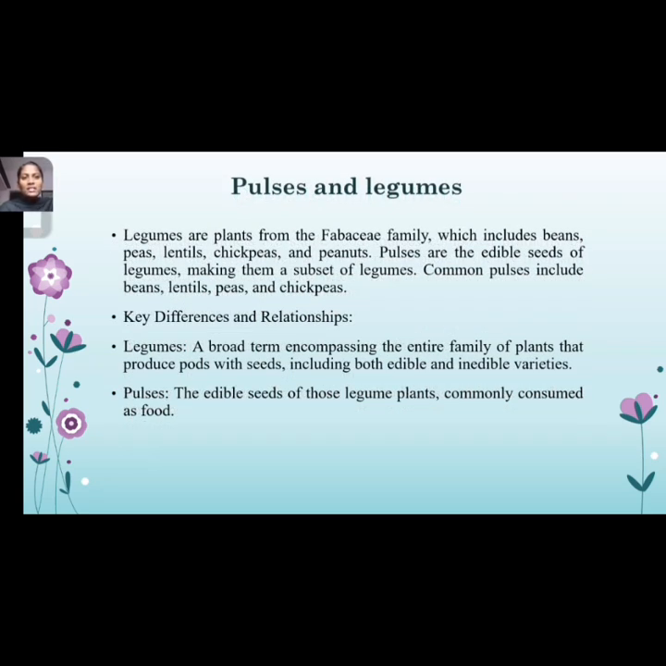Now, pulses and legumes. Legumes are plants from the family Fabaceae, which includes beans, peas, lentils, chickpeas, and peanuts. Pulses are the edible seeds of legumes, derived from a subset of legumes. Common pulses are, for example, beans, lentils, peas, and chickpeas. What is the key difference between pulses and legumes? Legumes are the entire family of plants that produce pods with seeds, including both edible and inedible varieties. But pulses are the edible seeds of those legume plants commonly consumed as food.